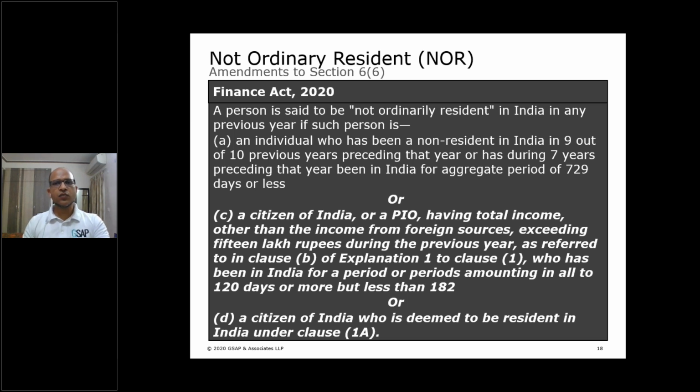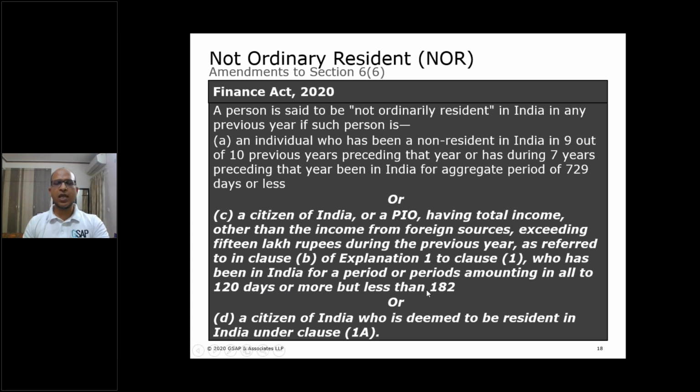Now the two conditions which have been added are C and D. C says a citizen of India or a PIO having total income other than income from foreign sources exceeding 15 lakh rupees during the previous year as referred to in Explanation 1B, and who has been in India for a period or periods amounting in all to 120 days or more, but less than 182 days.